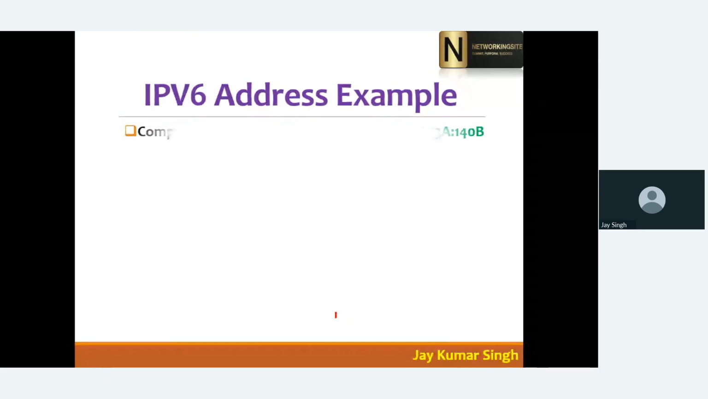So here we have some IPv6 examples. Okay, someone is asking, is it possible to use both contiguous and all zeros in a single block? Can you unmute yourself and let me know what you want to say?